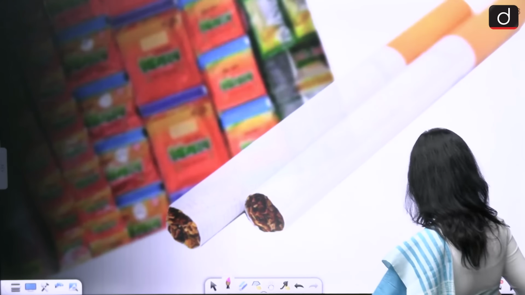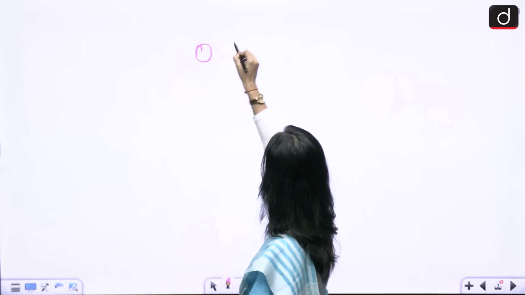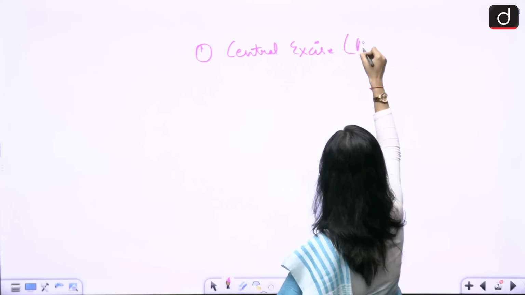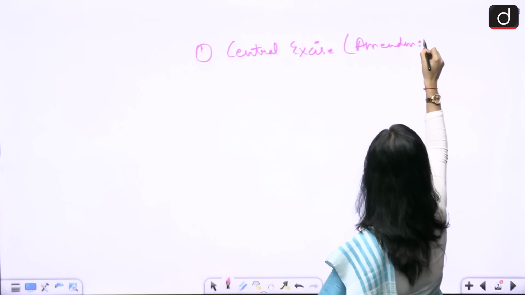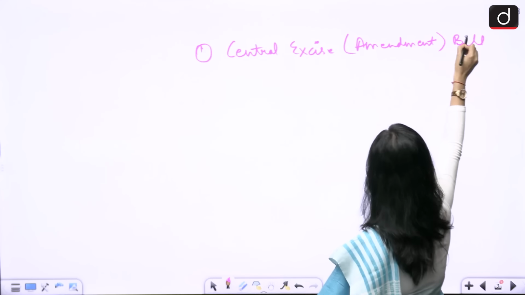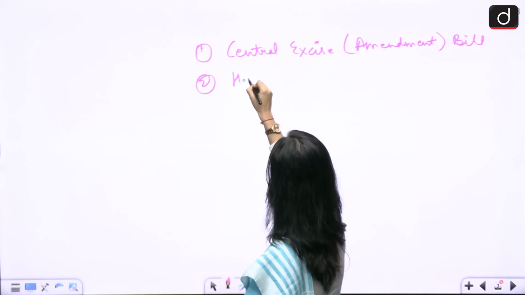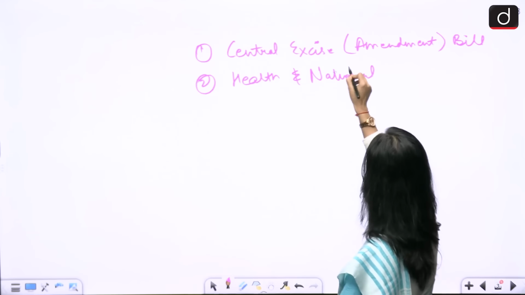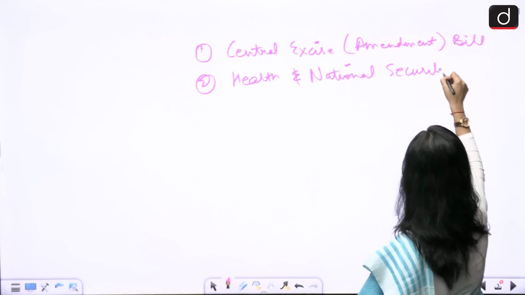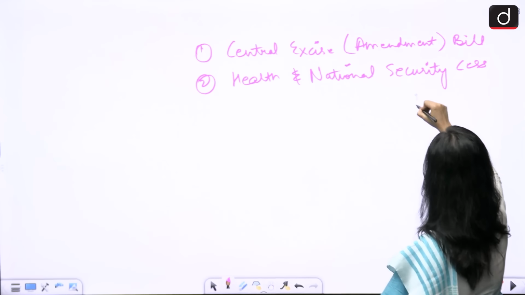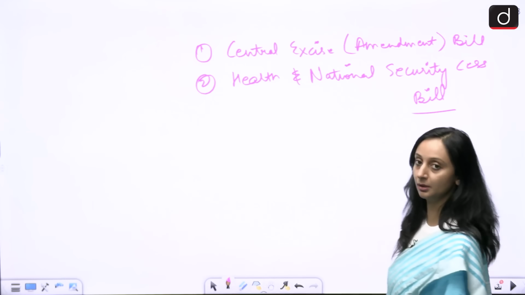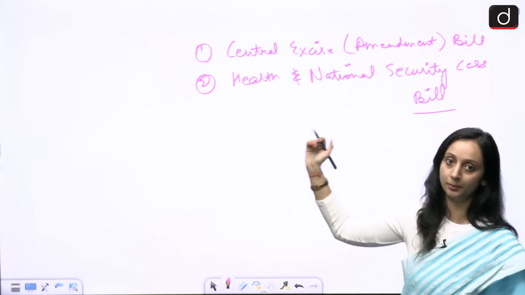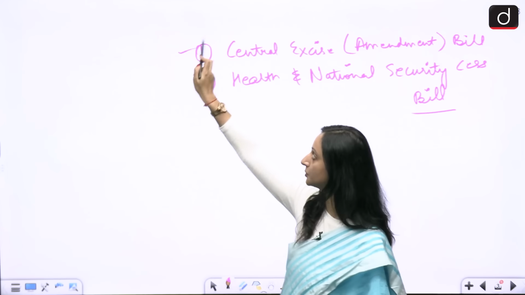The first one is the Central Excise Amendment Bill, and the second one is the Health and National Security Cess Bill. So let's start with the first one.